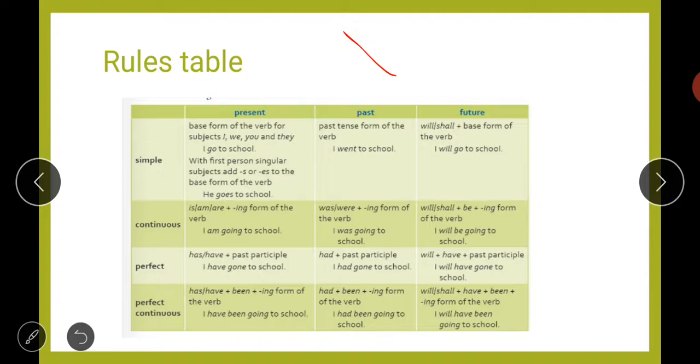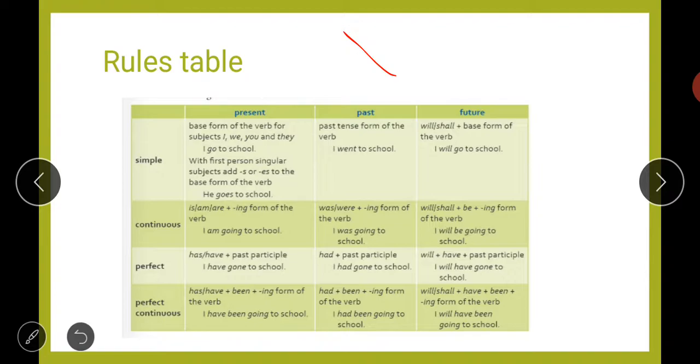Then next, if we talk about perfect tense, in case of present perfect, we will use has, have plus past participle. Past participle means the third form of verb. If we talk about go, it has go, went, gone. So gone is your past participle. We have to use the helping verb has, have, and you will choose according to the subject. Along with singular subject you will use has, and along with plural subject you will use have. We will discuss later on why we are using have with I. So I is a singular subject, you is a singular subject, but along with these we will always use have.